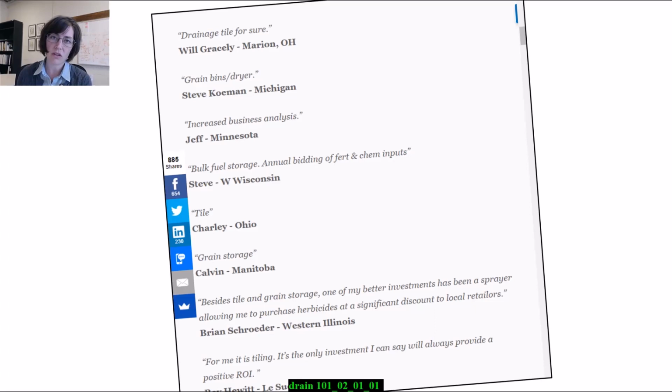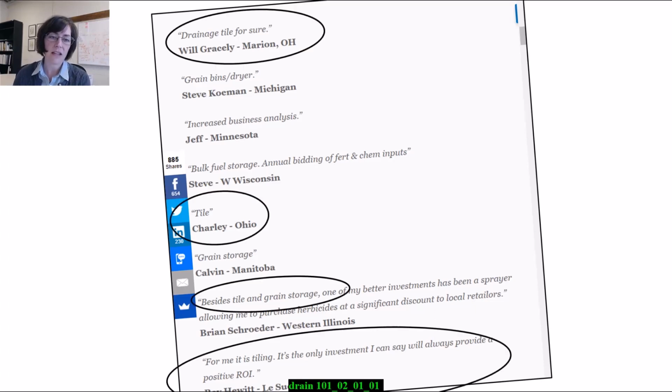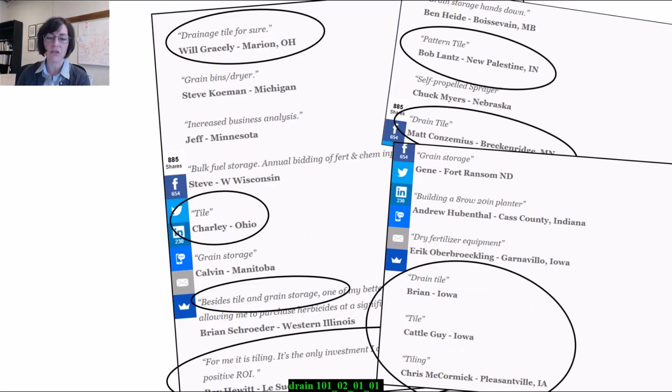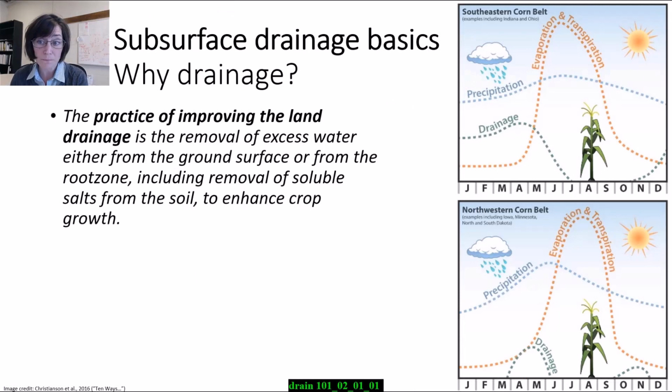As I started scrolling through the results, sure enough, I saw things like tile drainage, for sure, from a farmer in Ohio, tile, besides tile and grain storage from a farmer in Western Illinois, and I kept scrolling and I kept seeing pattern tile, tile from farmers across the Midwest. So there's clearly something to this idea that farmers consistently see a real benefit to improving the drainage by installing subsurface drain pipes in this part of the world, in the Midwest United States.